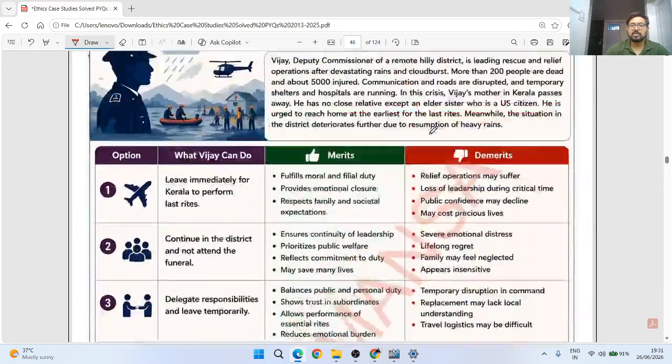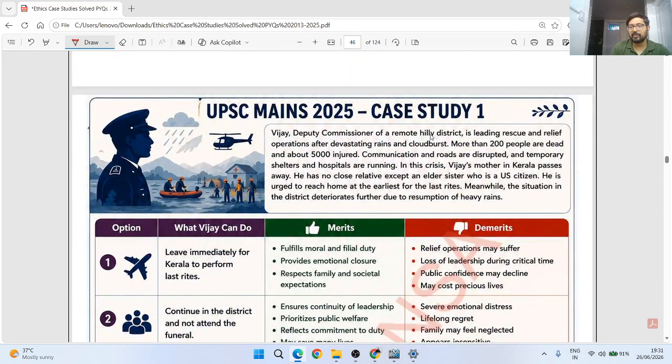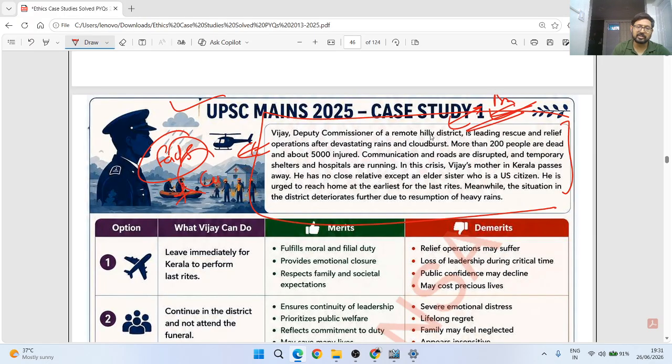So this is 2025 case study 1, जो विजय वाली case study हम देख के आए थे, उसके answer what you can do. So this is not basically an introduction, this is the facts of the case. Facts of the case. So इसमें से you can briefly write as an introduction.